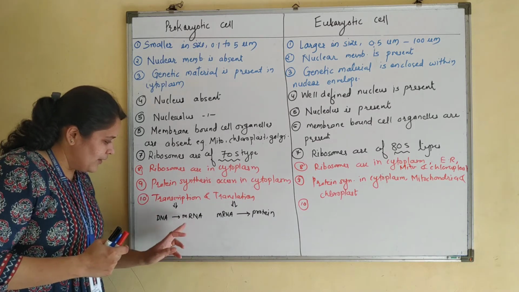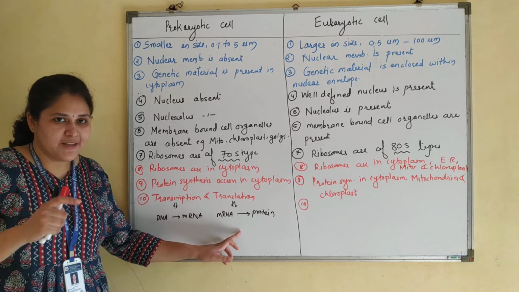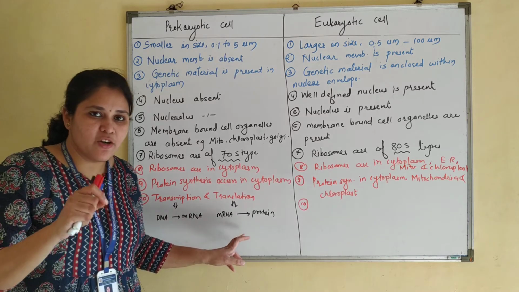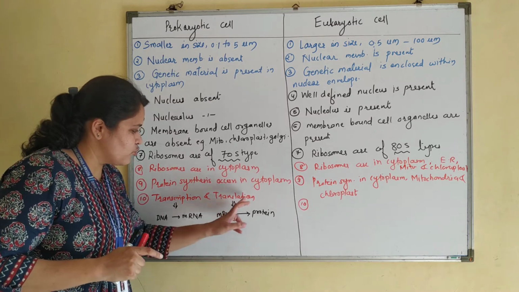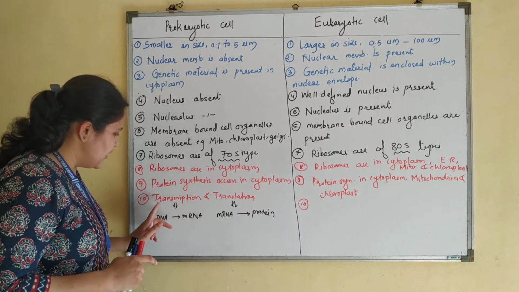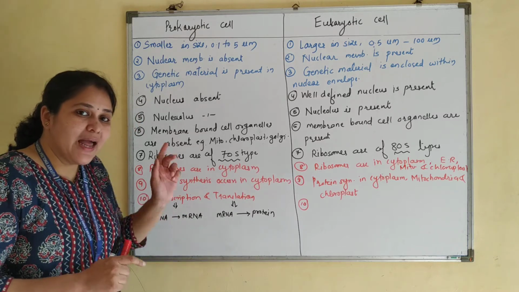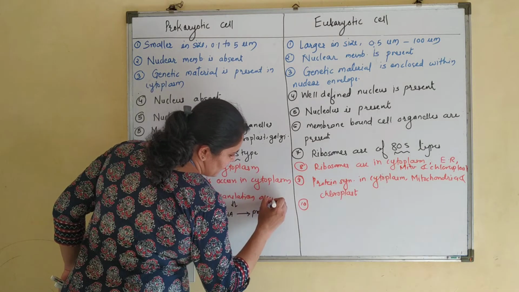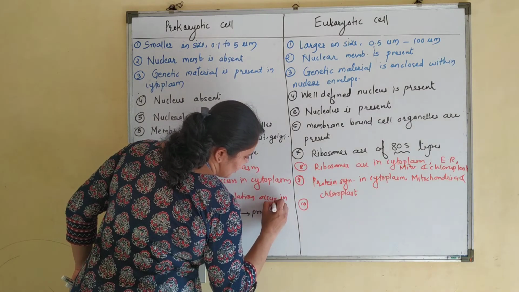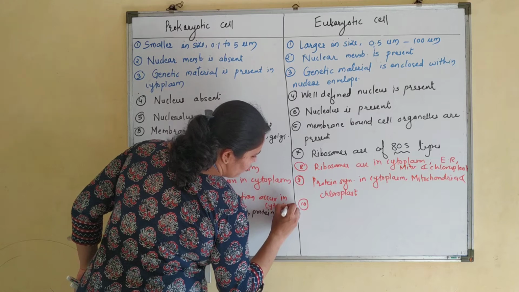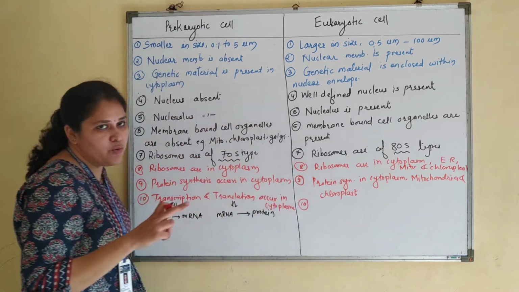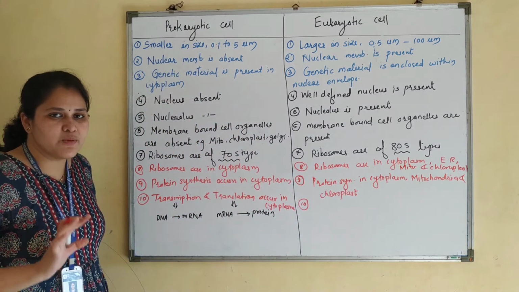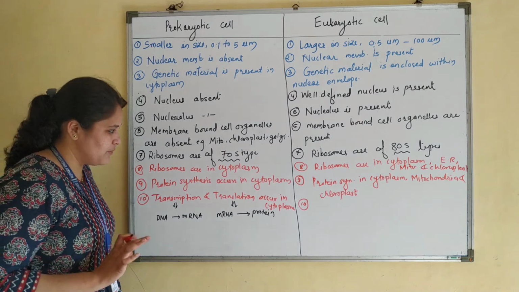And from mRNA, that message is read in the form of a particular protein, which is known as translation. So in prokaryotes, transcription and translation occur in the cytoplasm. Again, only one compartment, only one room, so all things take place in the cytoplasm itself.